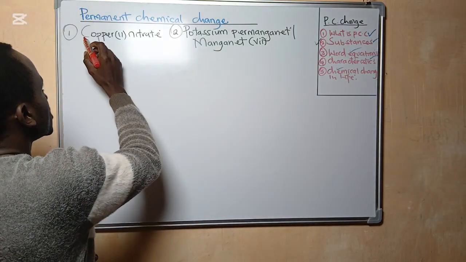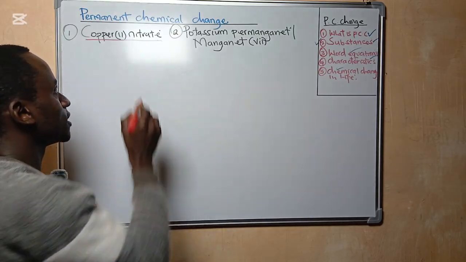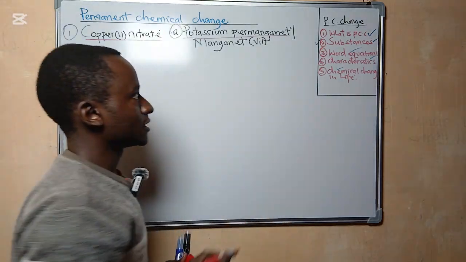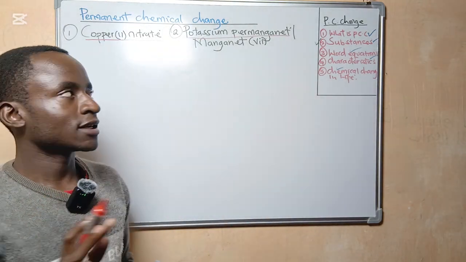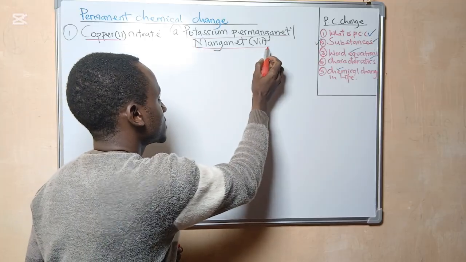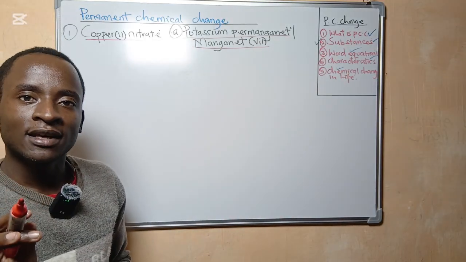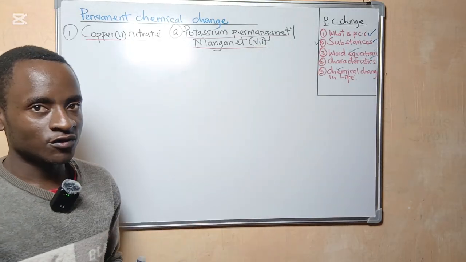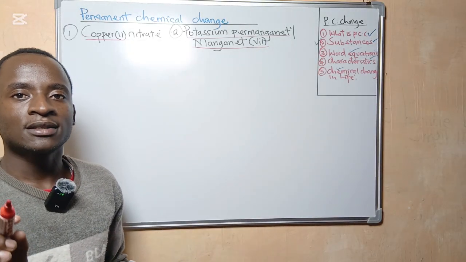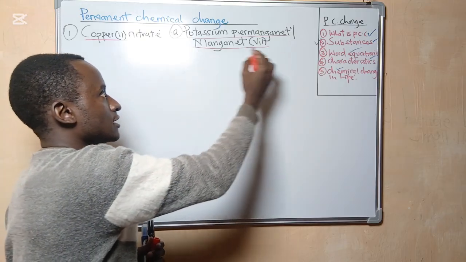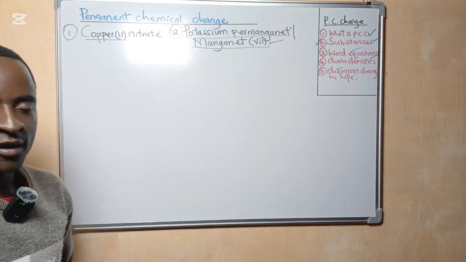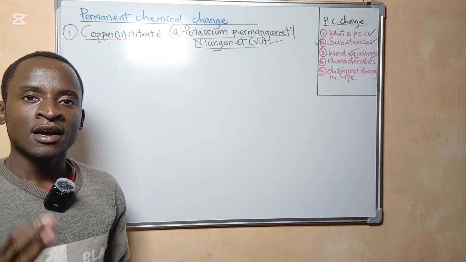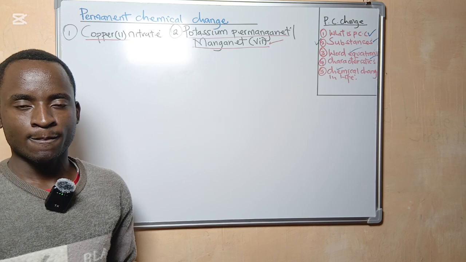The first one is copper 2 nitrate, and the second one is potassium permanganate. The other name for potassium permanganate is potassium manganate 7. So in an exam, whenever you get potassium permanganate, don't confuse yourself. Potassium permanganate is the same as potassium manganate 7.